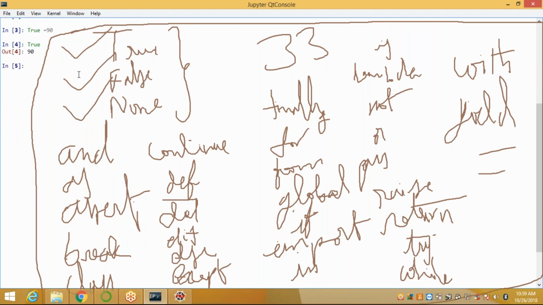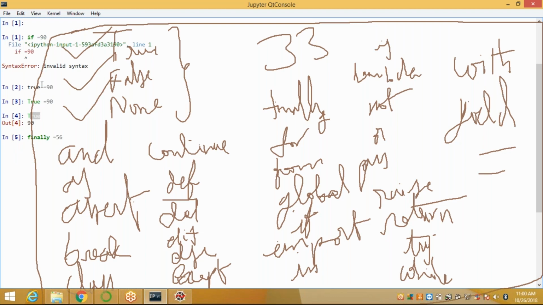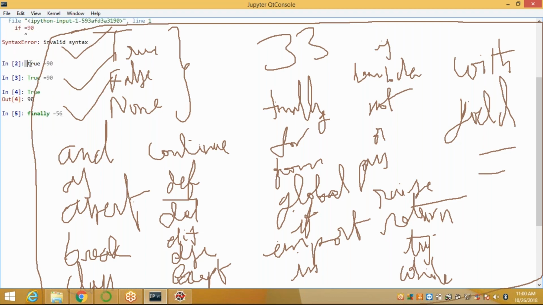Next, suppose I am using any identifiers or variables like our keywords, we'll get an error. When I write finally equal to 56, finally is in green color, and too is in green color. Automatically the reserved keywords are displayed in different colors, but our normal display is black or another color. By default it displays black color.